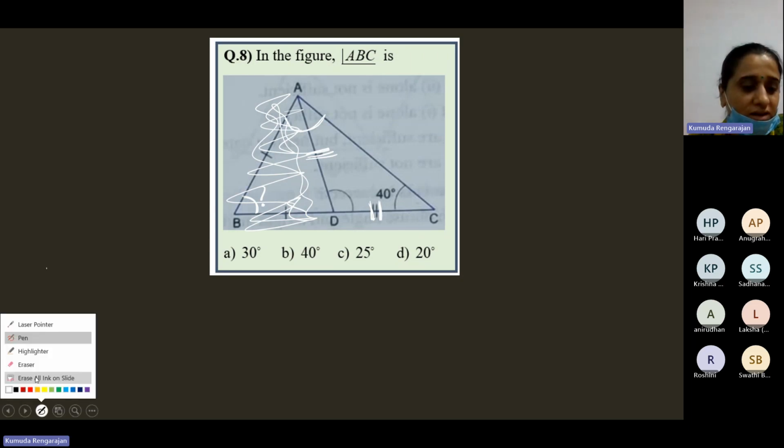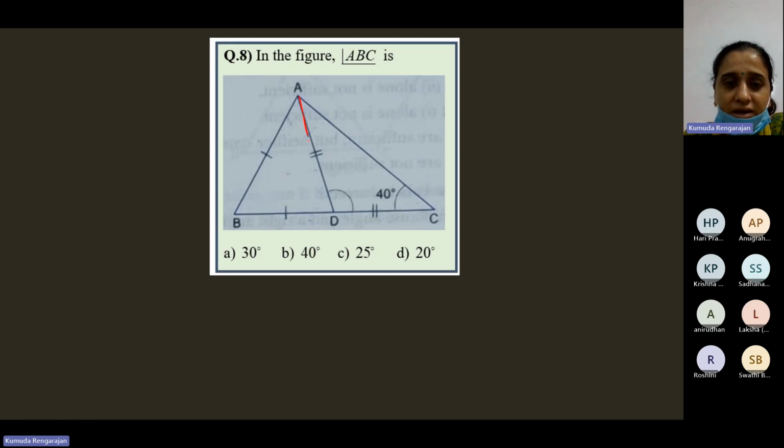Okay, so look at the triangle ADC. Which are the two equal angles? This one and this one. The angle opposite to this side is this angle. It's not this whole angle. You should see within the triangle. You must see within the triangle. This is the triangle ADC. So which are the three angles of this triangle? This is one angle, this is one angle, this is one angle. Now you're looking only inside this triangle. You're looking at only these three angles.